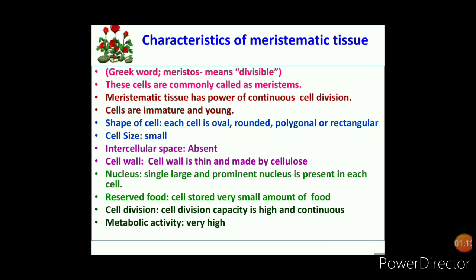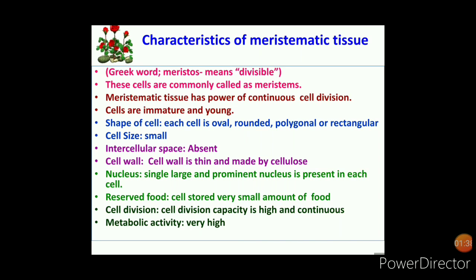The Greek word meristos means divisible, and that is why these cells or tissues are called meristematic. These cells are commonly called meristems. Meristematic tissue has the power of continuous cell division in the plant body. Cells are immature and young.